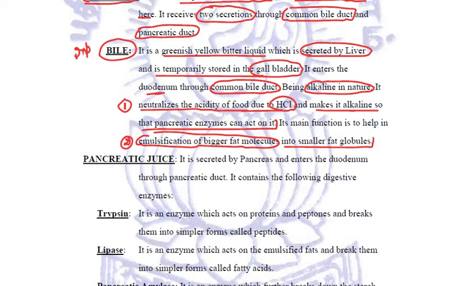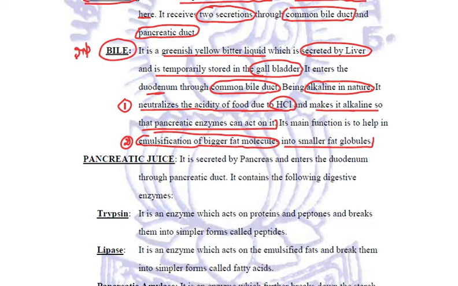So these bigger fat molecules are first of all emulsified into smaller fat globules by this bile so that now the enzymes can act on them and can break them further into simpler forms. So bile plays these two very important roles.